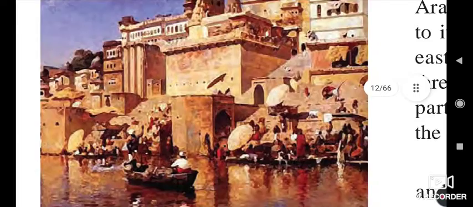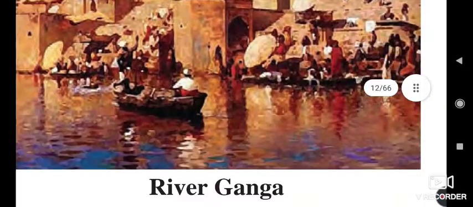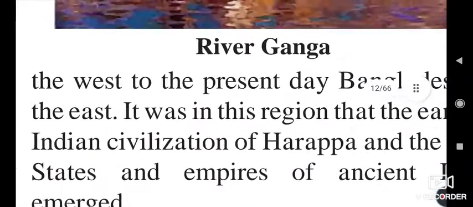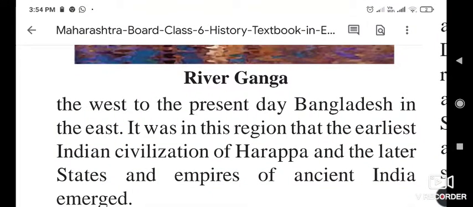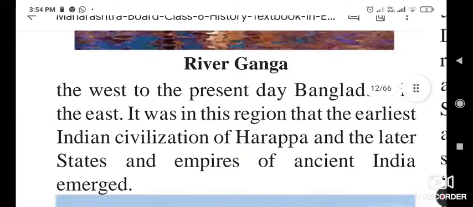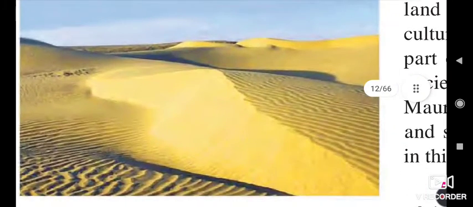Here is the picture of river Ganga, that is Prayagraj. It is a holy river, and there is a story in the ancient Puranas about Bhagirath. In the west to present-day Bangladesh in the east, it was in this region that the earliest Indian civilization of Harappa and later states and empires in ancient India emerged. Here is the Thar Desert.